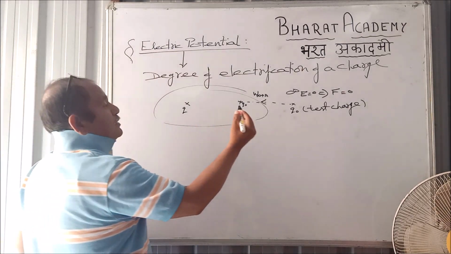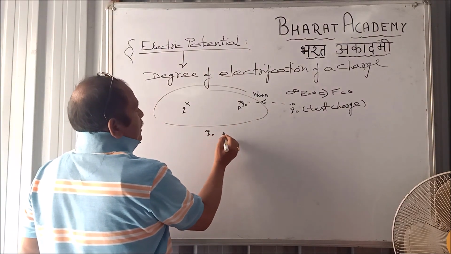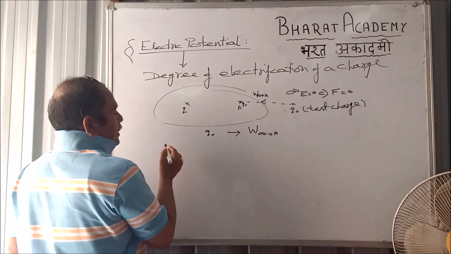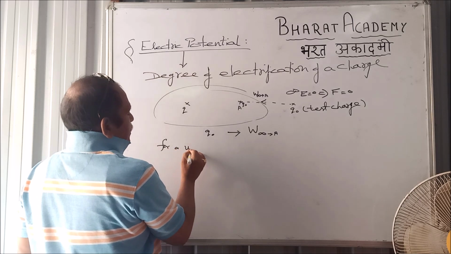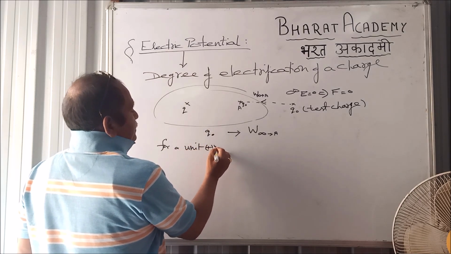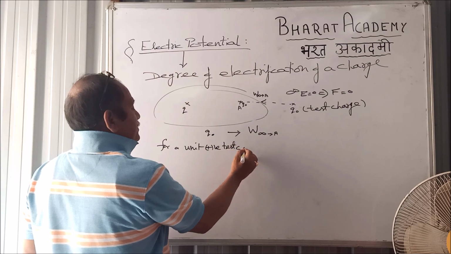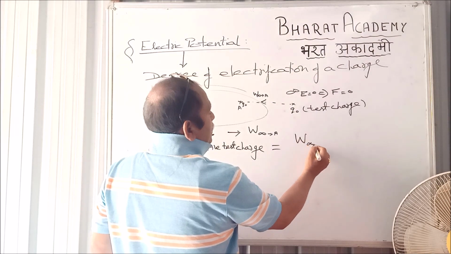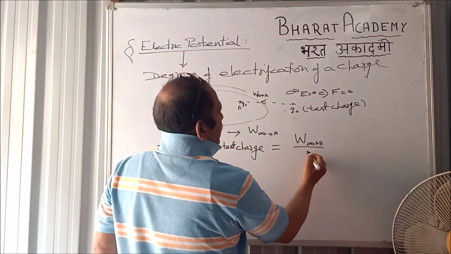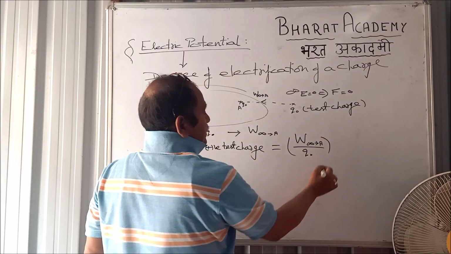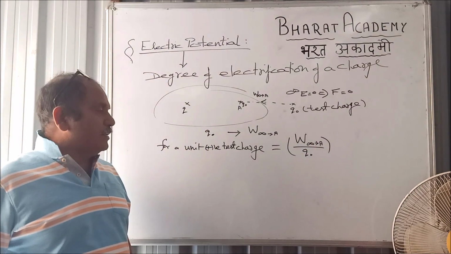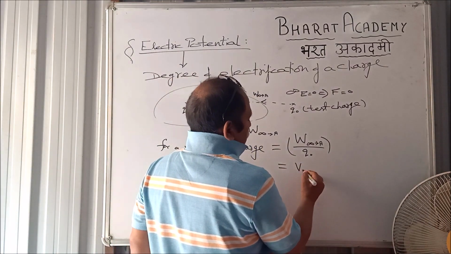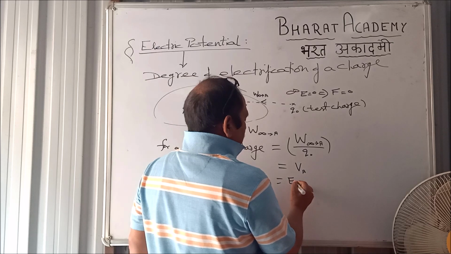So, to bring this Q0, if the work done is W infinity to A, I could say, then by unity method for a unit positive test charge, what will be the work done? Simply W infinity to A via Q0. This W infinity to A via Q0 gives a new physical quantity that is known as VA, or I could say electric potential